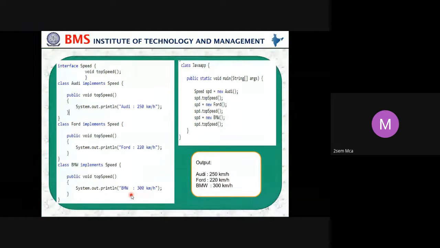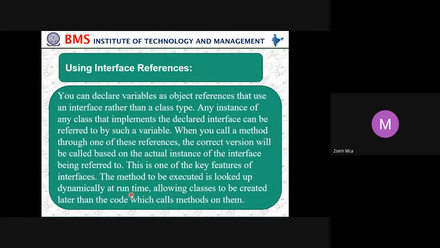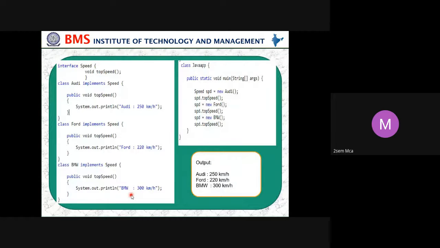We just saw in the previous program public abstract. If you don't declare it as abstract but just declare a public void method, the compiler will understand that it is abstract because it is in an interface. In the same way here also, topSpeed is a method.